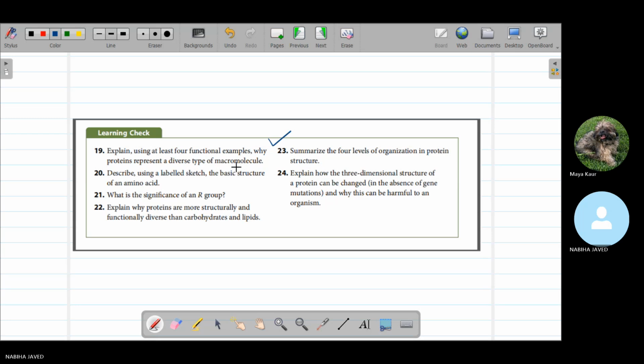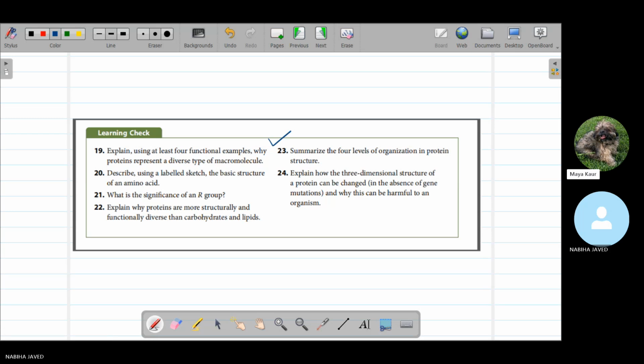Okay, so for the different functions, we have the enzyme proteins, which speed up chemical reactions, like amylase. We have structural proteins, which provide support and strength to cells and tissues, like collagen.